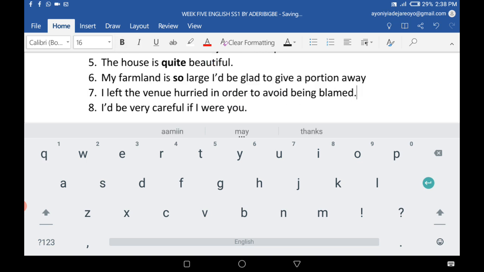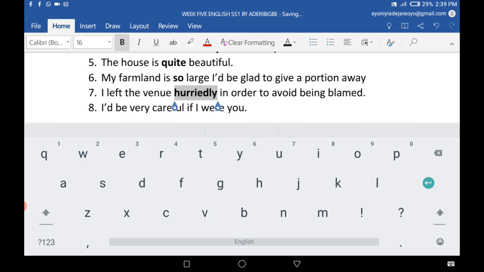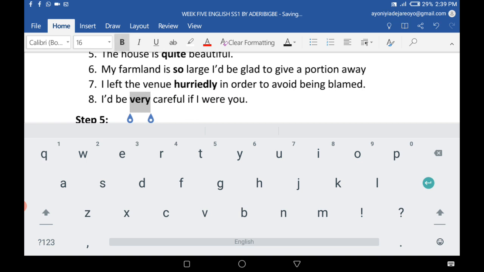Next is, I left the venue hurriedly in order to avoid being blamed. In order to avoid being blamed. So, I left the venue hurriedly. Hurriedly here is an adverb that we're emphasizing. I'd be very careful if I were you. Very is the adverb that we're looking at here.